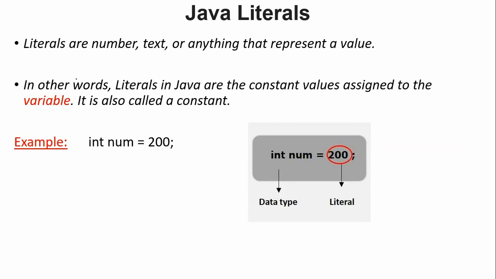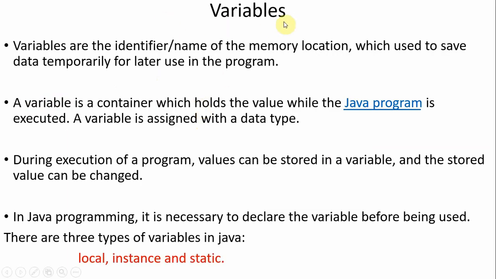In the execution process the value of a variable may change. I am not talking about the value of a literal. 200 will always be 200 only. That's why Java literals are nothing but constants, whereas variable values may change during the program. That is the difference I have to point out.